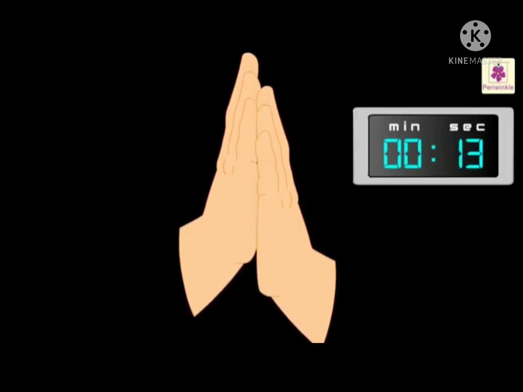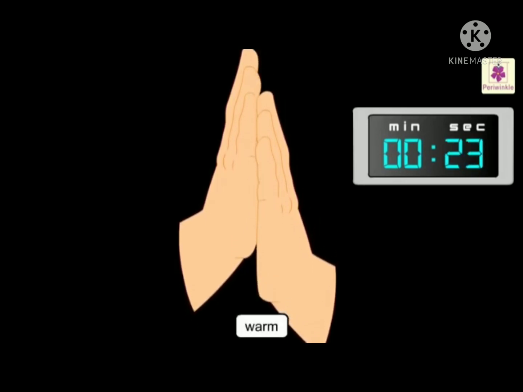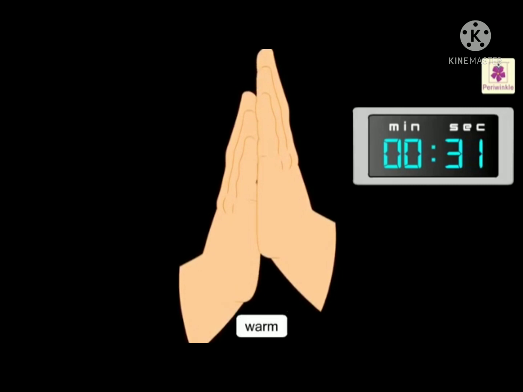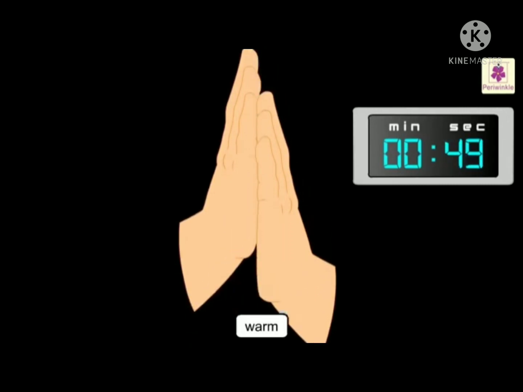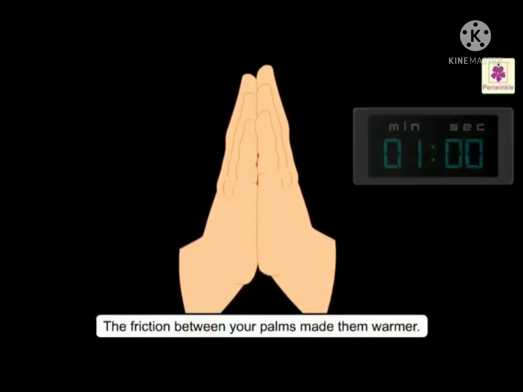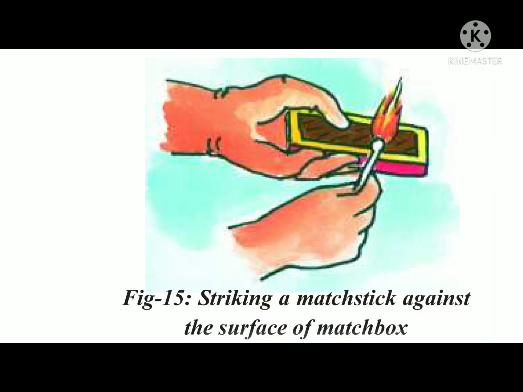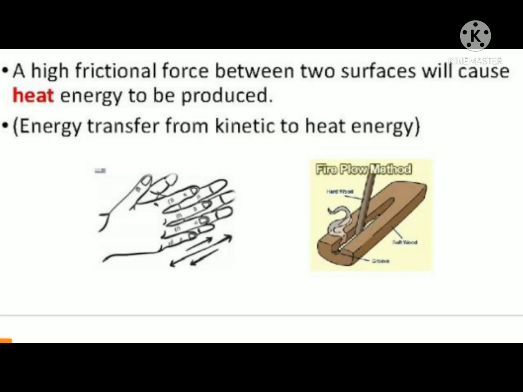When we rub our hands together vigorously for a few minutes, we feel hotness. When we strike a matchstick against rough surfaces, it catches fire. So, friction is the force which opposes the relative motion between two surfaces and can also produce heat.